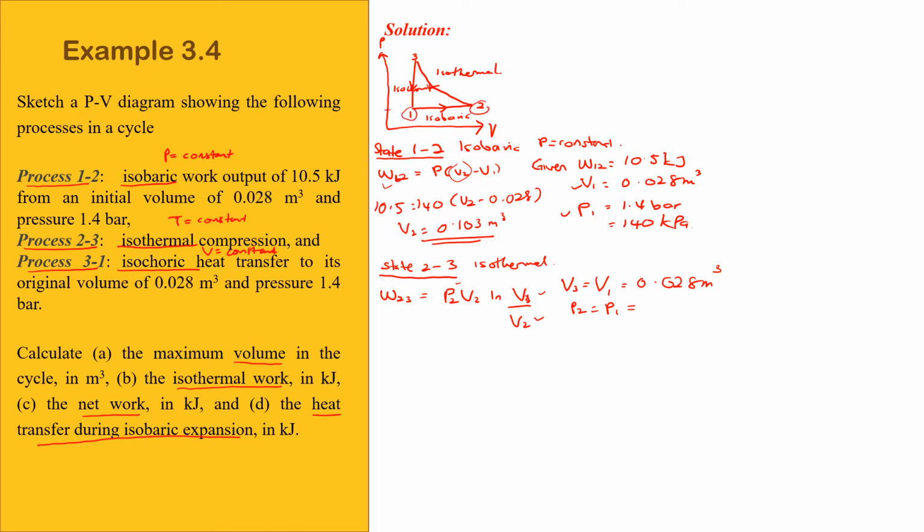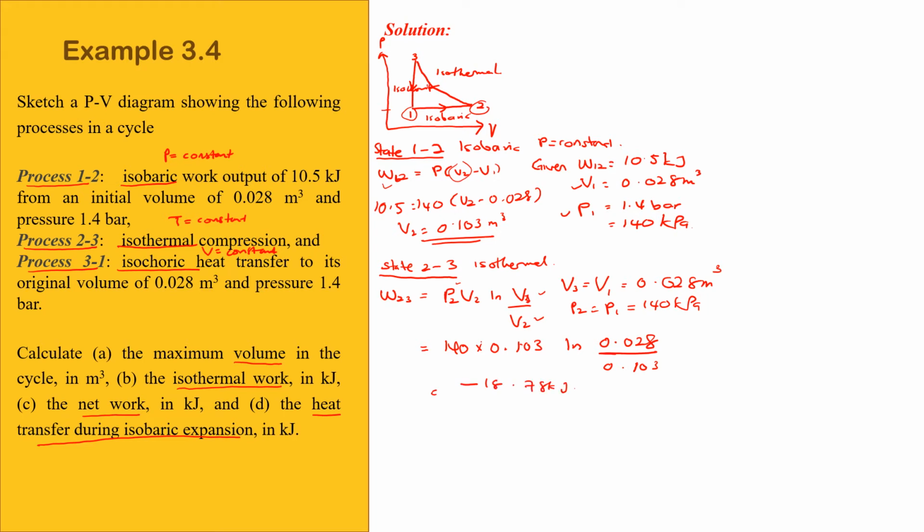Okay, so pressure dia sama kat sini iaitu 140 kilopascal. So bolehlah kira W23. So dapat kat sini adalah 140 darab dengan 0.103 ln 0.028 over 0.103. So you will get negative 18.78 kilojoule.